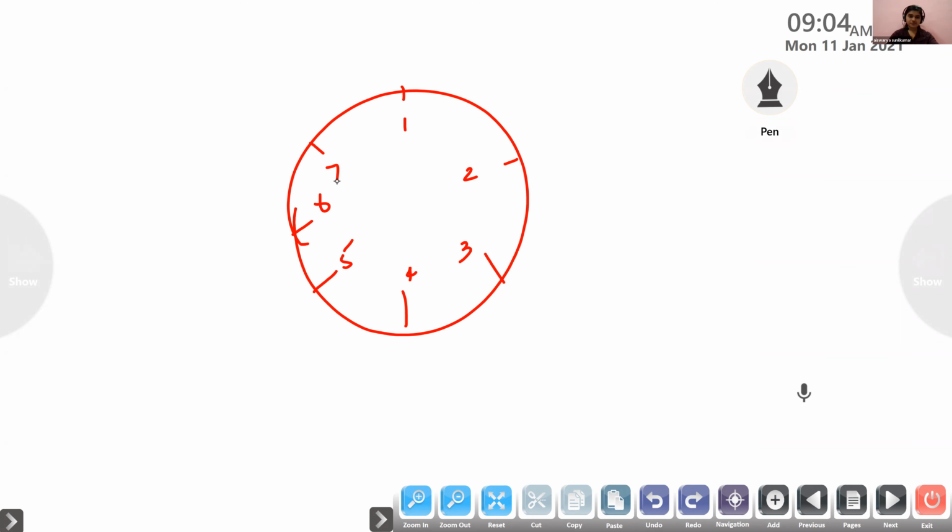I started from 4. W is at 4. Then at the 5th position, Y. 6th one, Z. 7th one, X. First one, V. Then second one, T. And then U. What about the others? Are you getting this? Is it the same? Check it, children.